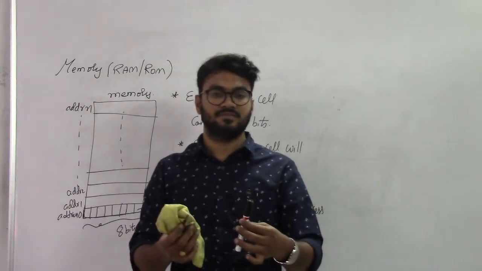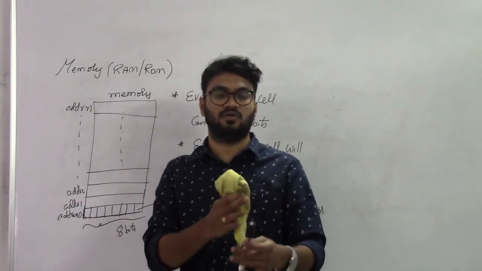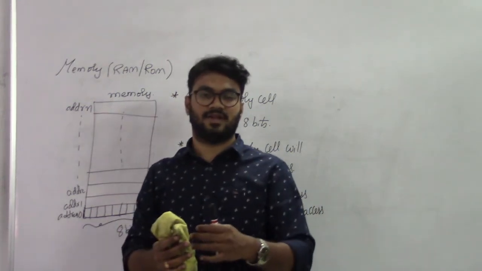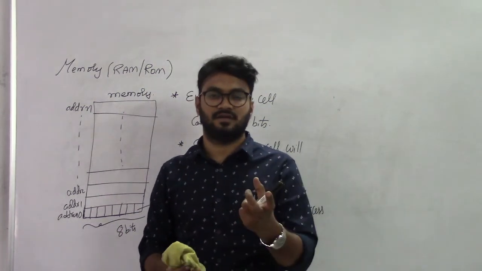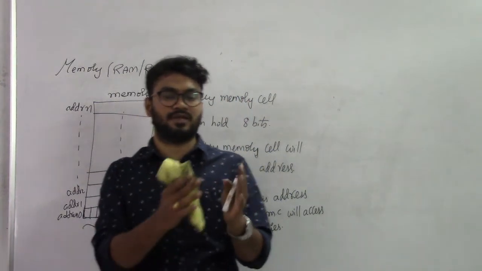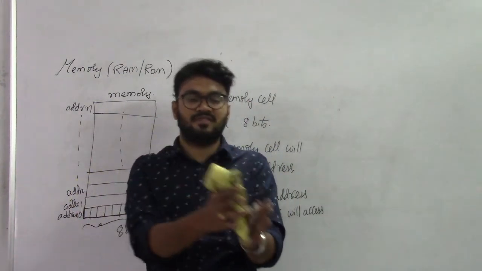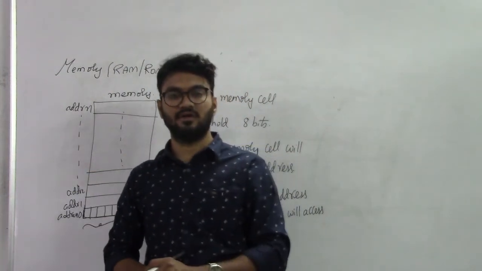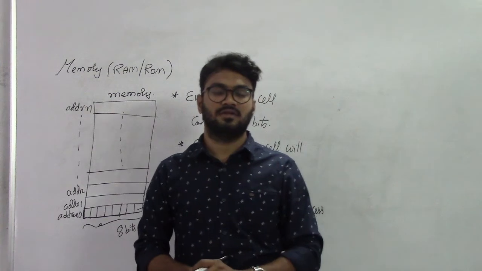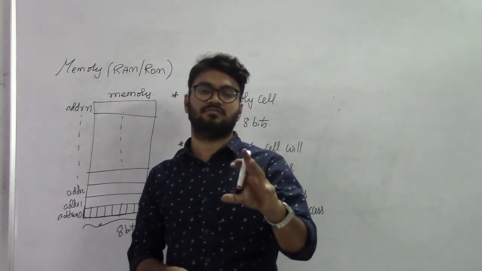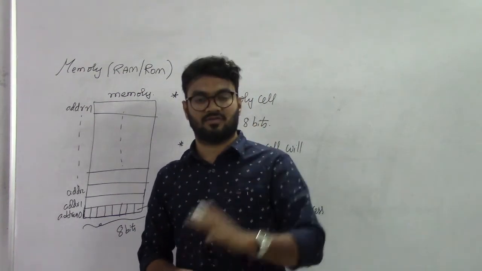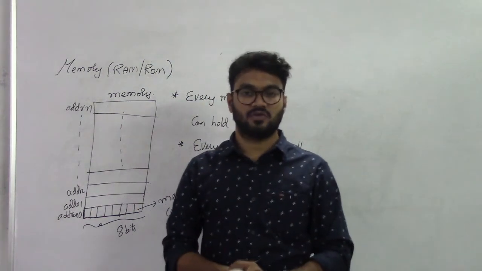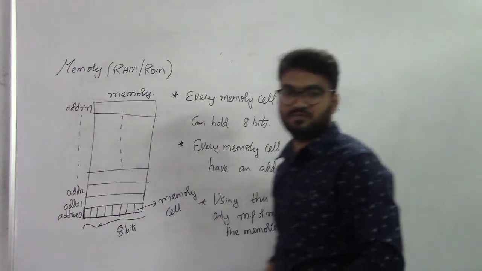When it is connected, how does the microprocessor or microcontroller know a particular memory location? For example, the microprocessor has data, a group of bits, that needs to be transferred to the memory. How does it know to which location it has to transfer? It doesn't know. So what they do is send the data to a particular address. If they are given an address, then it is easy to transfer the data. So the address of a memory location is very important.